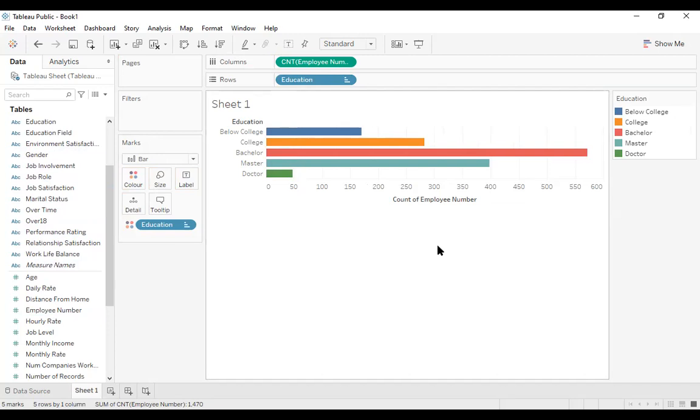So you can do n numbers of different designs here. Now let's work on the filter part, because filter is one of the most important tools that we use. Say we want job satisfaction in the filter.